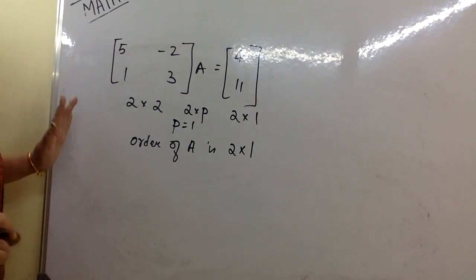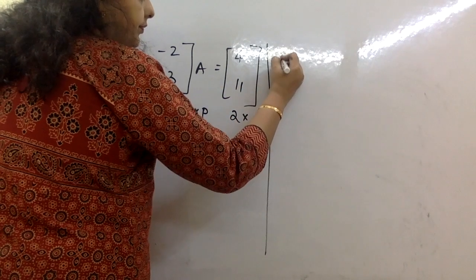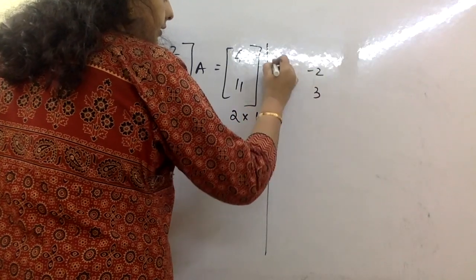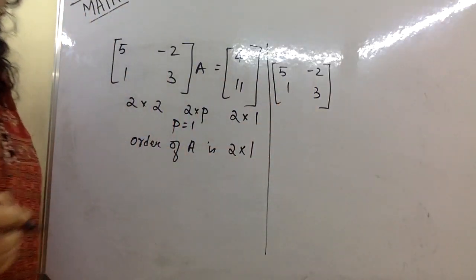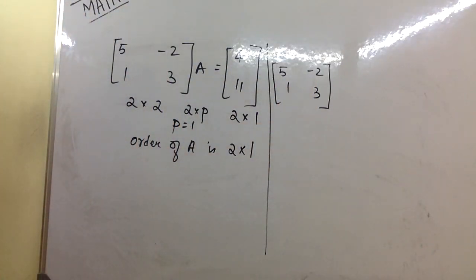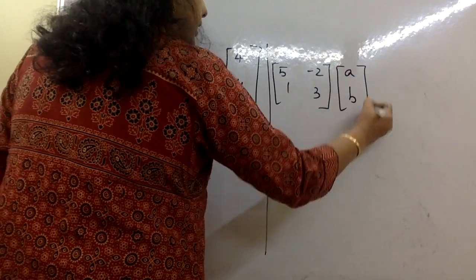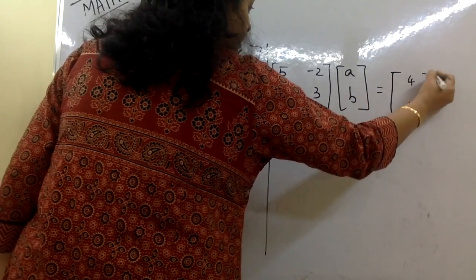So now we will start with 5 minus 2, 1, 3, and then A, B, and that is equal to 4 and 11.